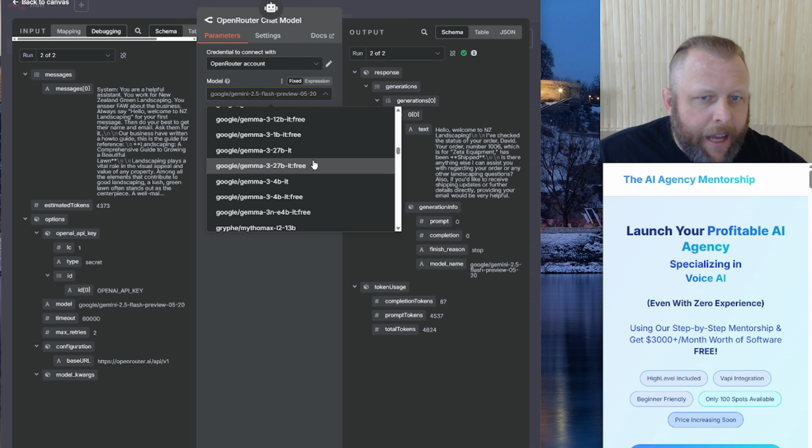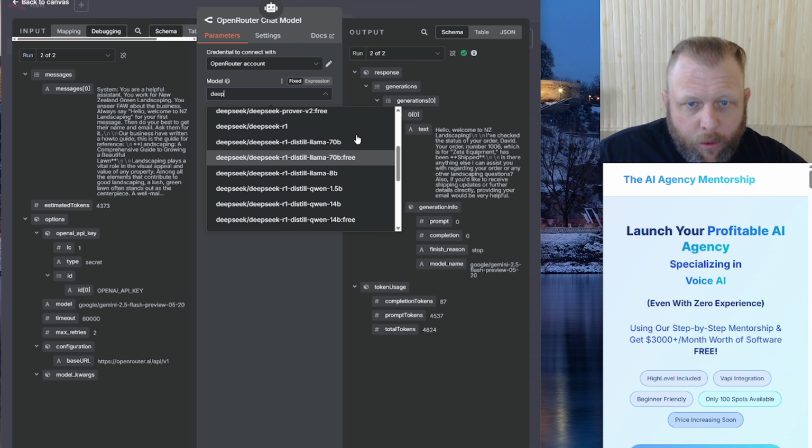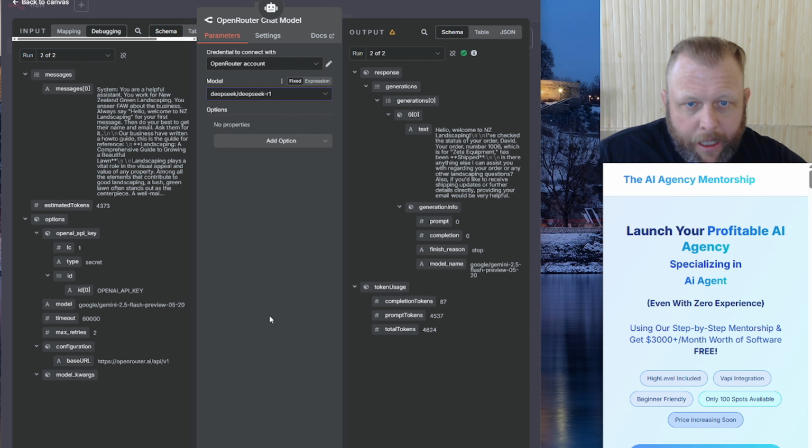And if the same thing happens with another chat model, you won't be able to get this into your HighLevel chats, but this way you can. So lots of DeepSeek R1s in here, but let's just select one of the normal ones, DeepSeek R1. As you can see, a bunch of free versions in there as well. I'm going to hit this test button.